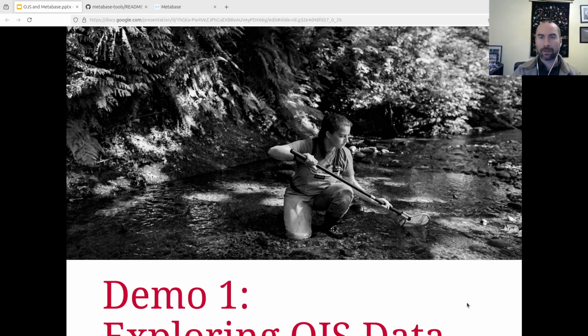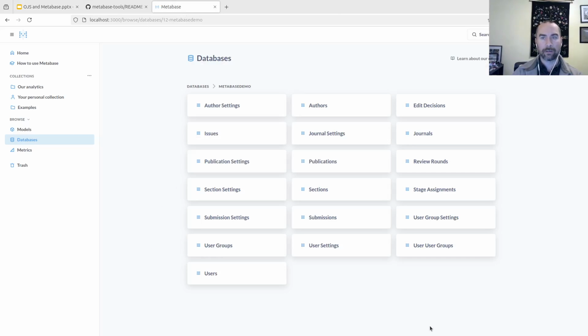So, first demonstration, exploring OJS data. What I have here is a demonstration of Metabase. This is what that tool looks like. And I've given it a view into a single OJS journal. And right out of the gate, without telling it anything about OJS, I've got this list of tables available.